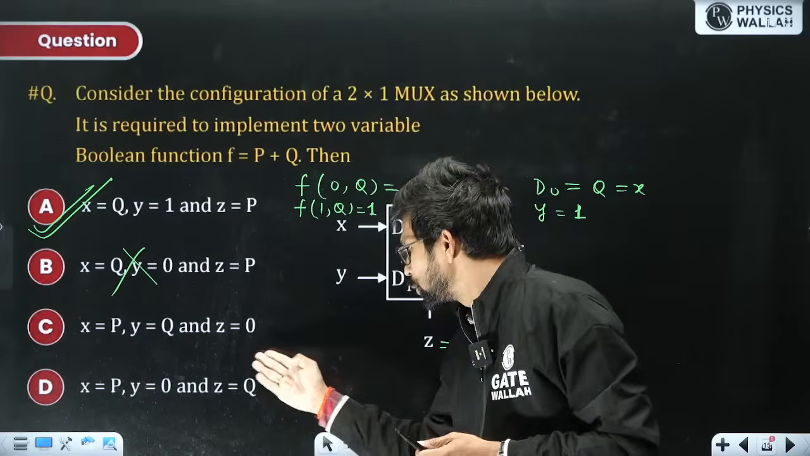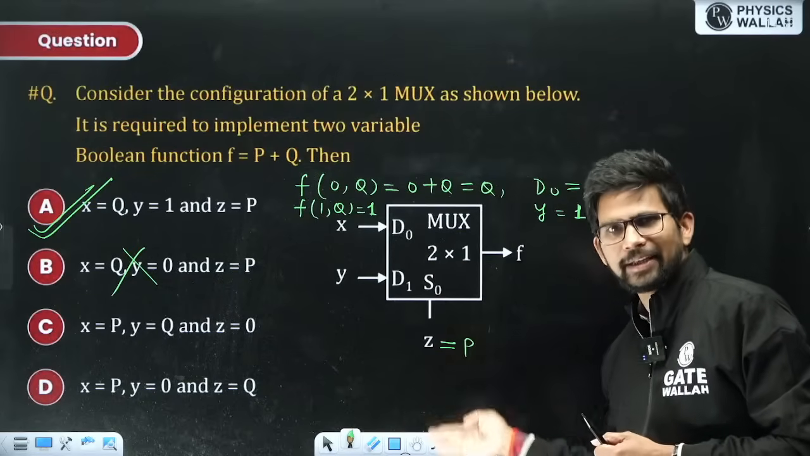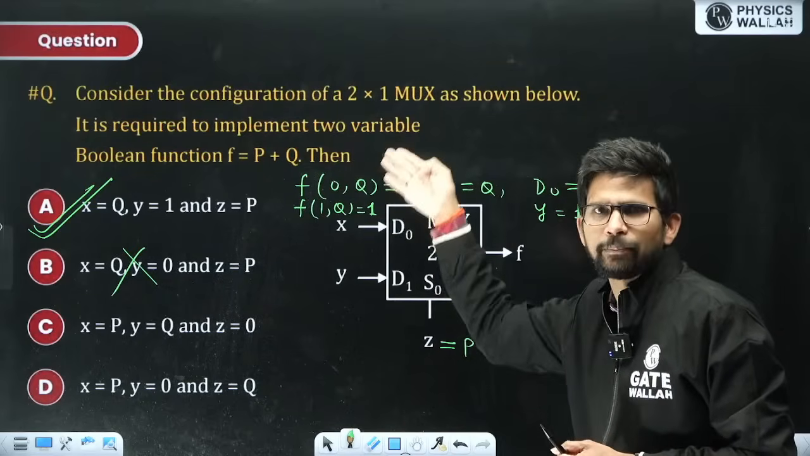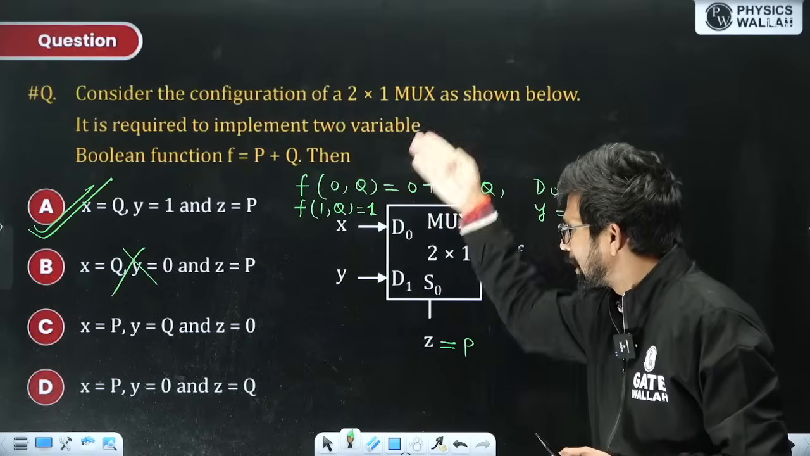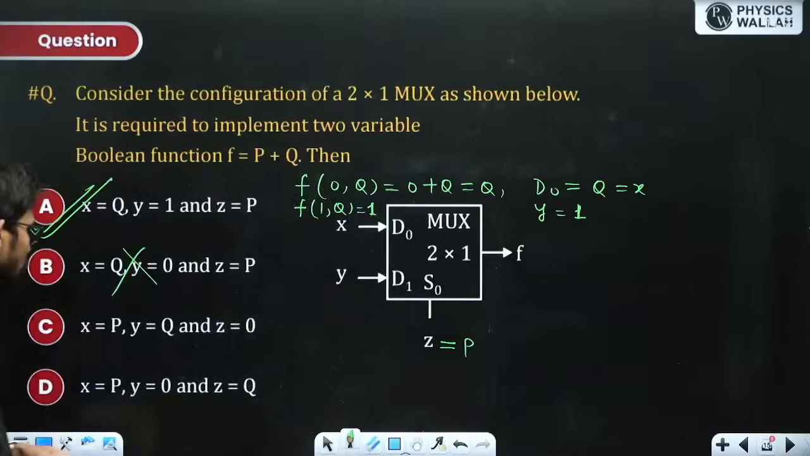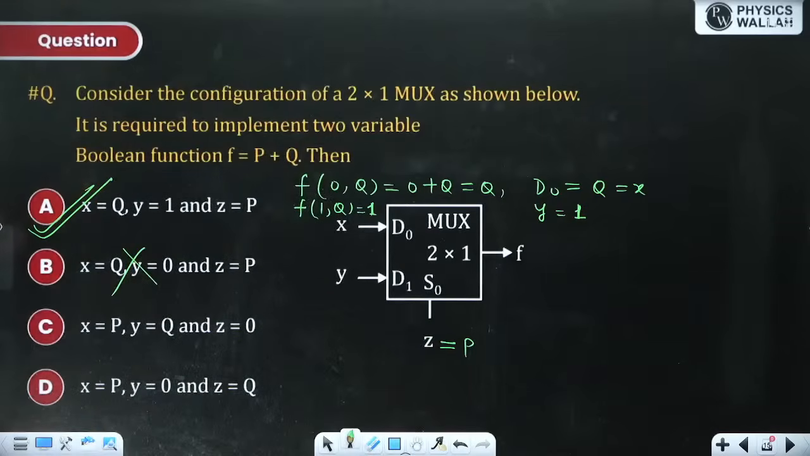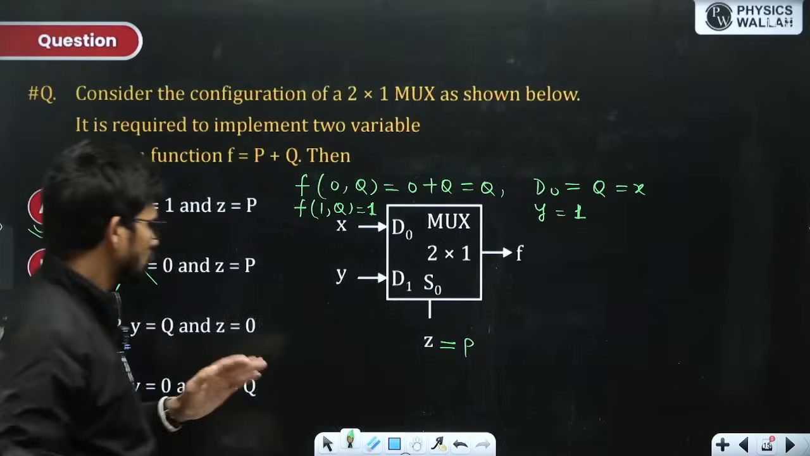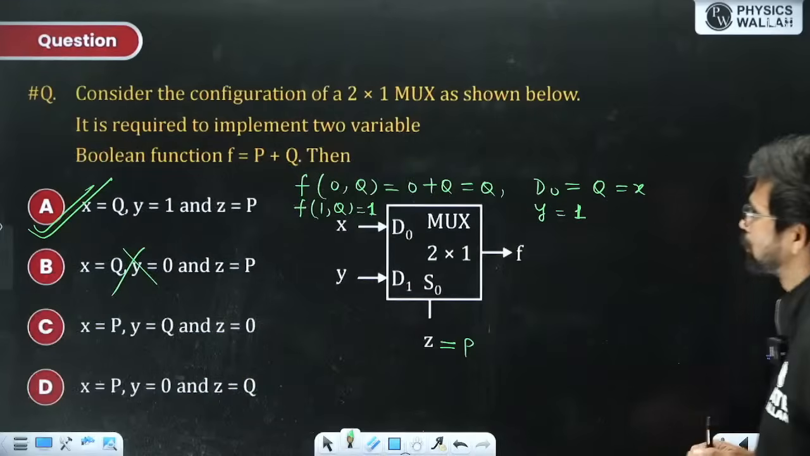Because if I put Q here, then this function can also be implemented. Then P will be at the input side, X and Y. But this is an MCQ question, so if one of the options is correct, then I don't need to bother about the other options. So I'm not solving further. So this option A is correct.